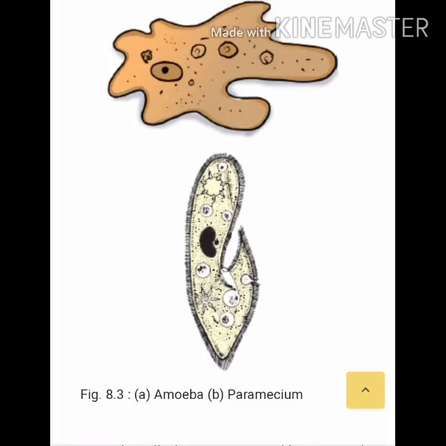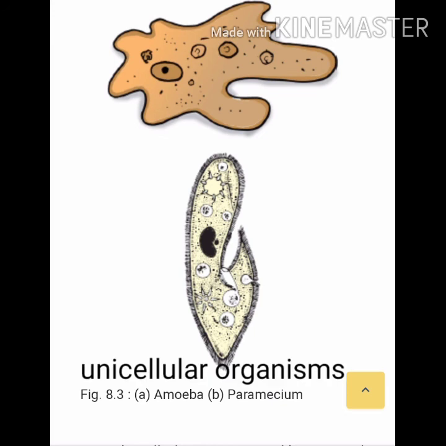Such single-celled organisms are called unicellular organisms. Some bacteria, protozoa, and microorganisms come under this unicellular group, but most other organisms come under the second category, that is multicellular organisms. Multi means many. That means the body is made up of a large number of cells.